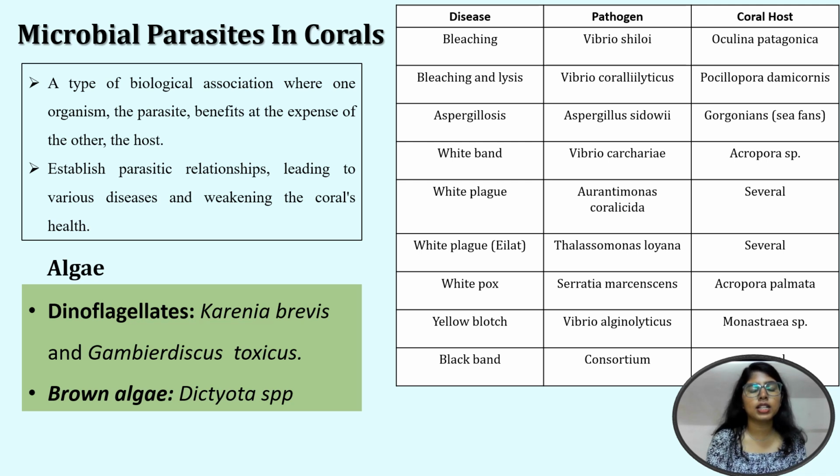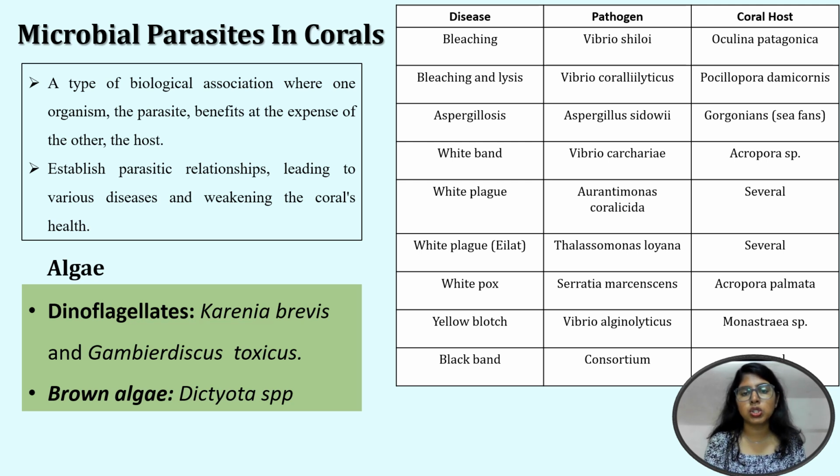There are two categories of algae that mainly have a parasitic relationship with coral, that is dinoflagellates and brown algae. The dinoflagellates Karenia brevis and Gambierdiscus toxicus both produce toxin compounds when they grow, and it may lead to tissue degradation and death of the coral. And the brown algae Dictyota species shade the coral from the light and compete with the coral for nutrients.